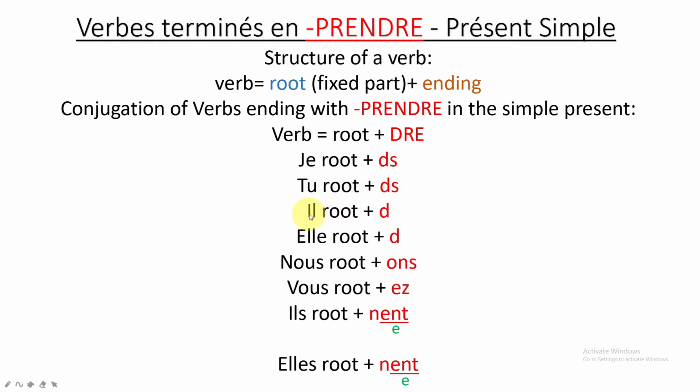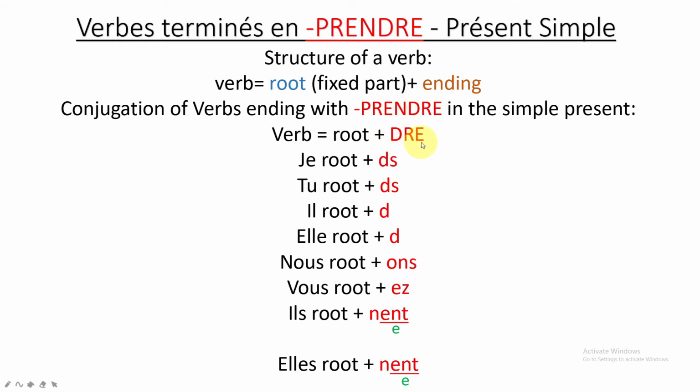For il singular, root plus D. For elle singular, root plus D. For nous, root plus ONS. For vous, root plus EZ. For ils plural, root plus NENT. So this is very important, this N. This N does not come from the N that you have here. So here see the logic.